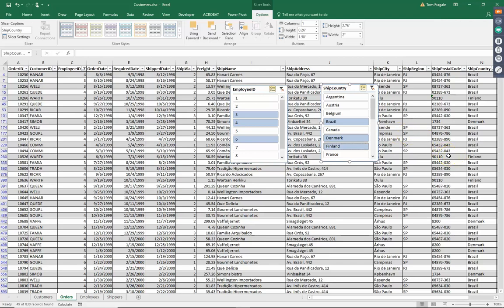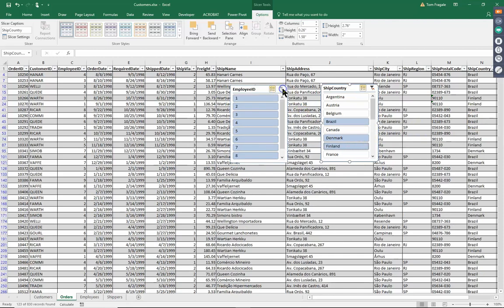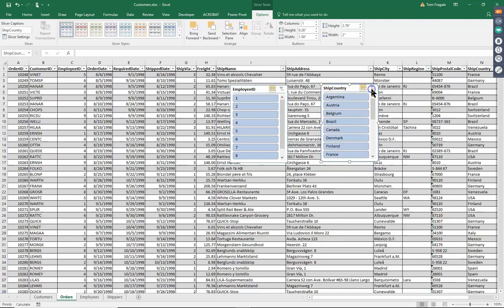Imagine if you had 3 or 4 slicer windows open, or even more. Imagine the different combinations of data you can do. So I just think this is a great feature. Now, to get everything back again, I'll pick on this little X on the corner of the slicer window. I'll pick on this X, and I'll pick on this X, and then everything is back. So when you have a formatted table, you can turn the slicers on right away, and that'll be the first part of showing you the dashboard today.